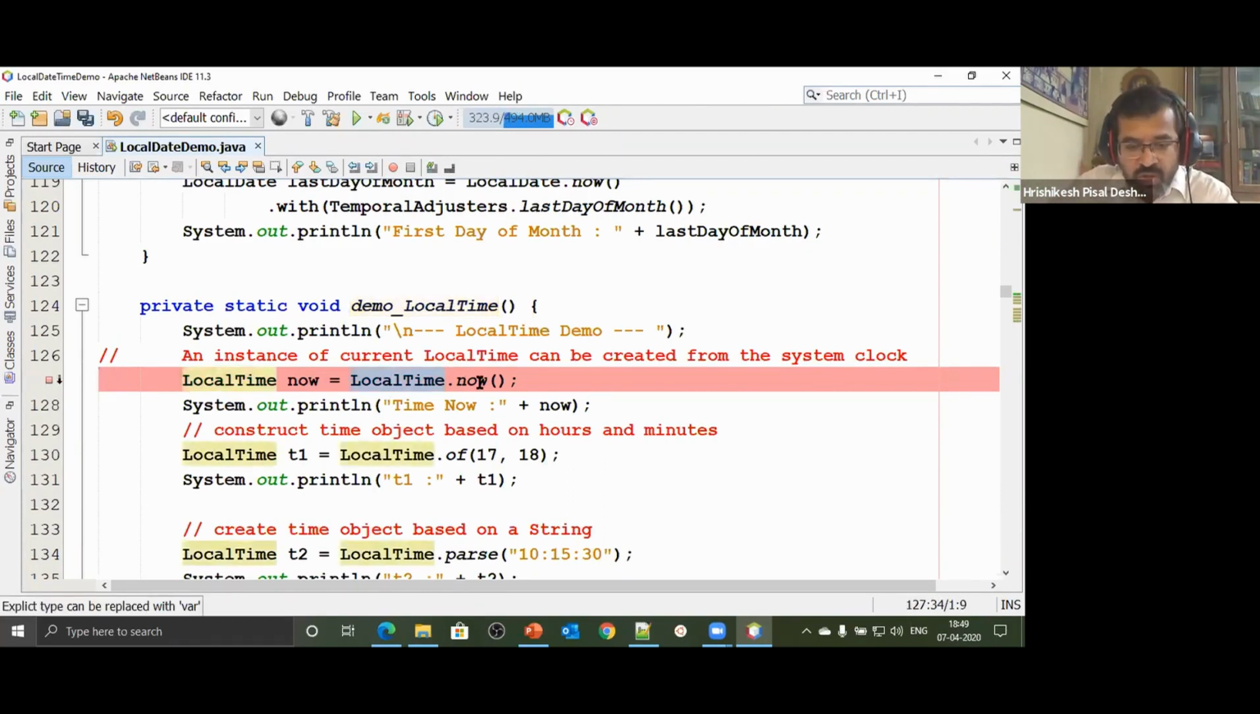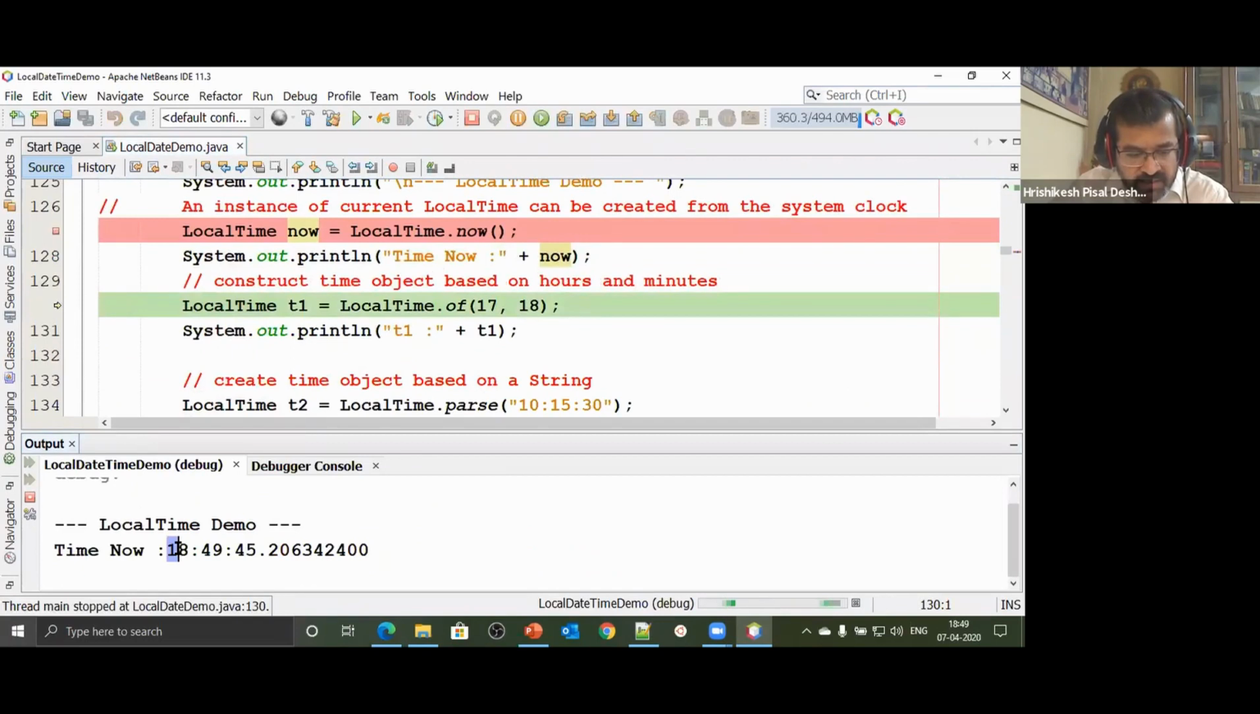So I say LocalTime.now(), and that gives you what the time is now. Let's debug this particular code. So we got that time: 6 hours, 49 minutes, 45 seconds, and nanoseconds as well. Milliseconds, it gives you that kind of precision. So it has given us a very precise time. The system clock is what it actually checks. So it has given us detailed time.